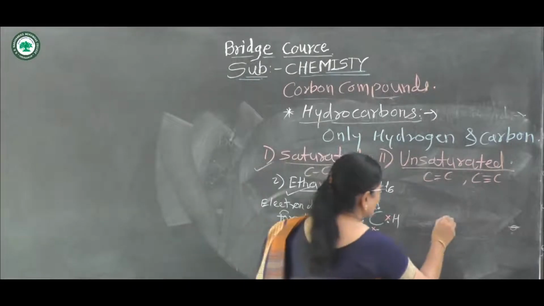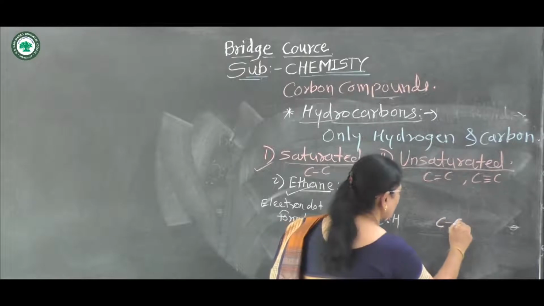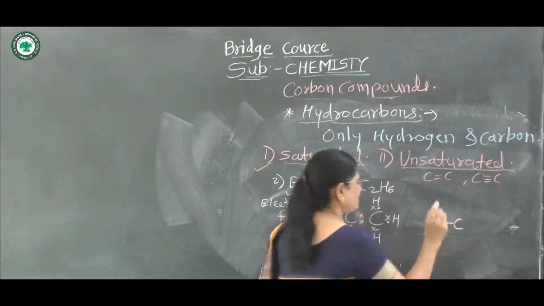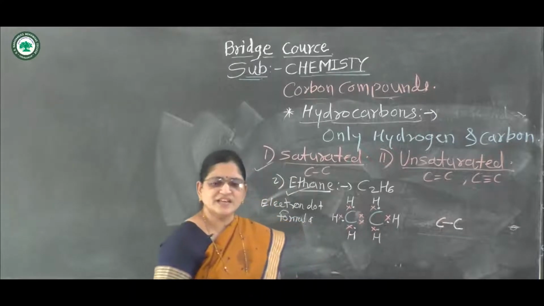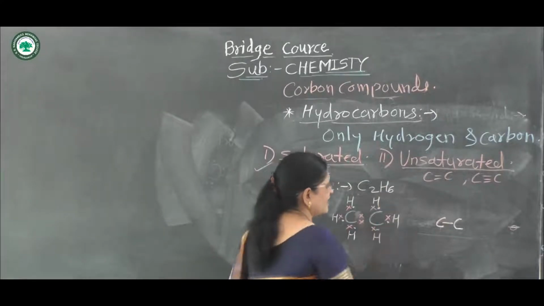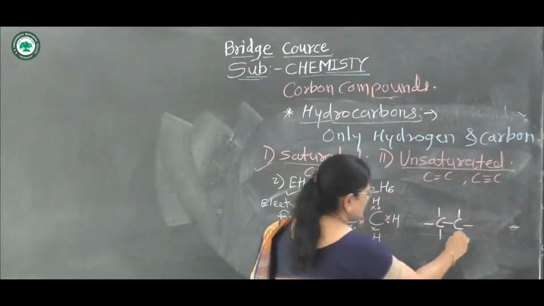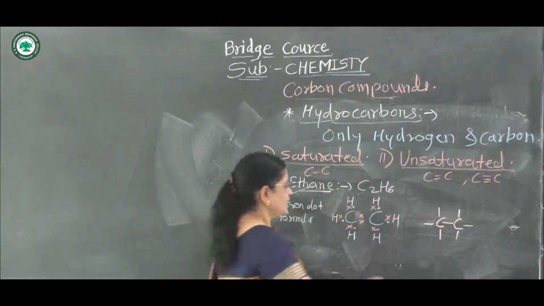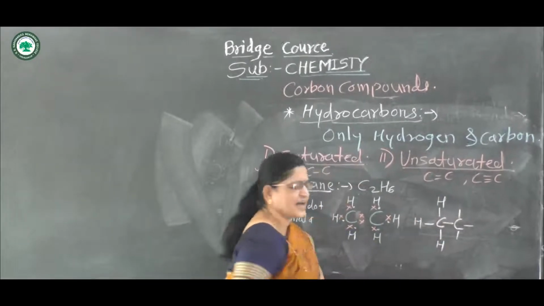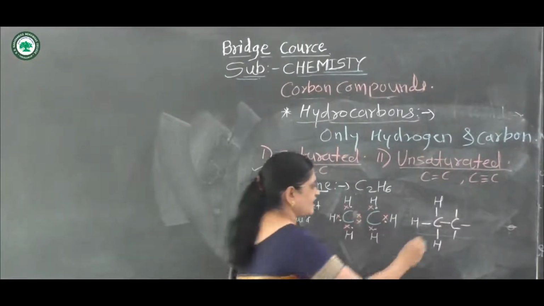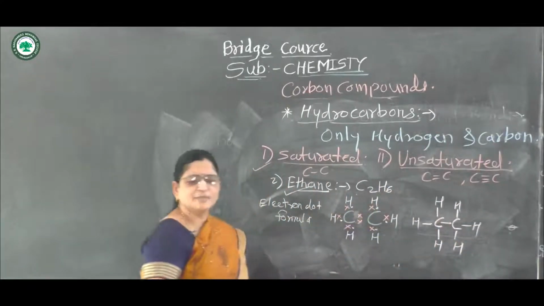Then what about the structural formula? The structural formula is represented by dashes. Suppose these are the 2 carbon atoms. At first they are joined with a carbon-carbon single bond. Then 3 hydrogen atoms join to the first carbon atom and the remaining 3 hydrogen atoms join to the second carbon atom.